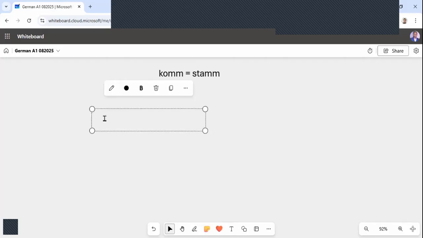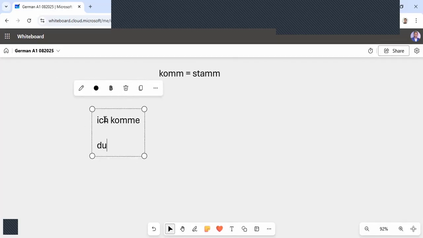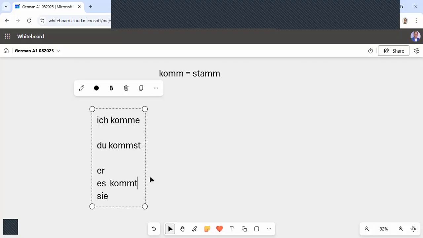The conjugation will be like this. Ich komme, du kommst. First the stem will come, then e will come. And with du, stem will come, and then st will come. With er, sie, es, kommt.